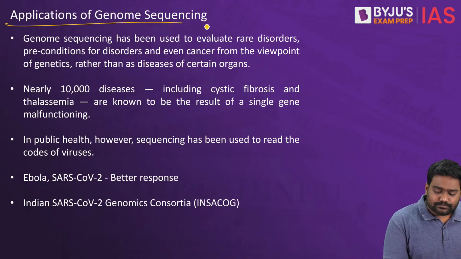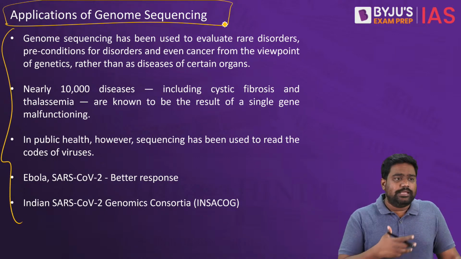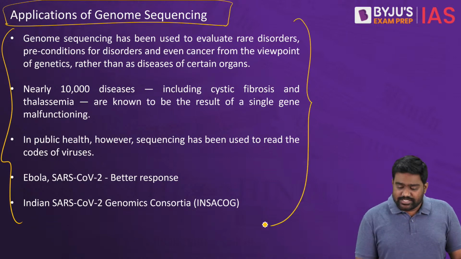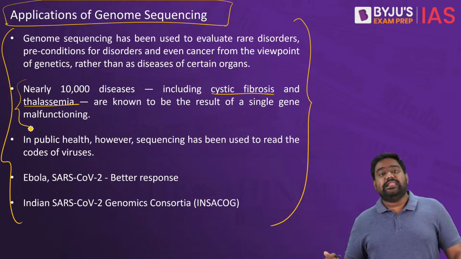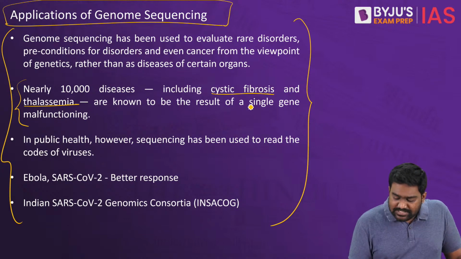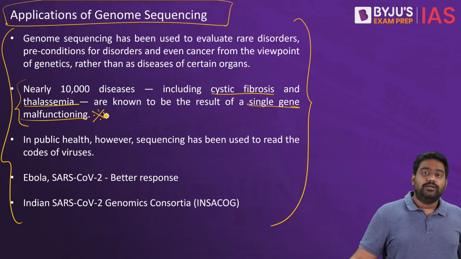Because see, the diseases that we suffer from could be cancer, could be even non-communicable diseases, or could be genetic disorders: cystic fibrosis, thalassemia, sickle cell anemia. Many of these diseases that humans suffer from sometimes occur because of genetic disorders and genetic malfunctioning.